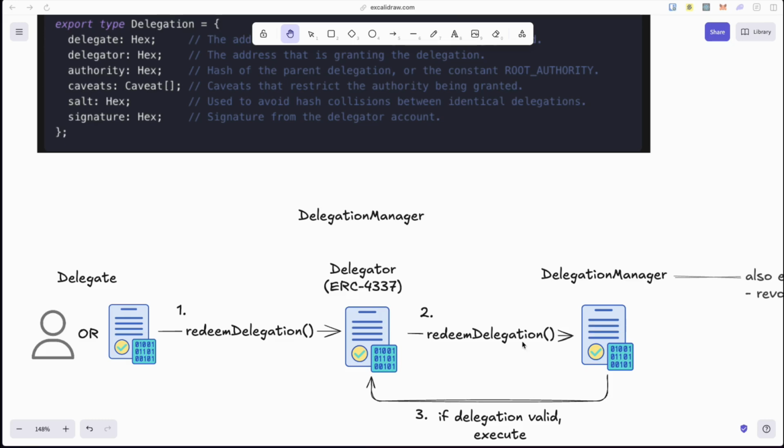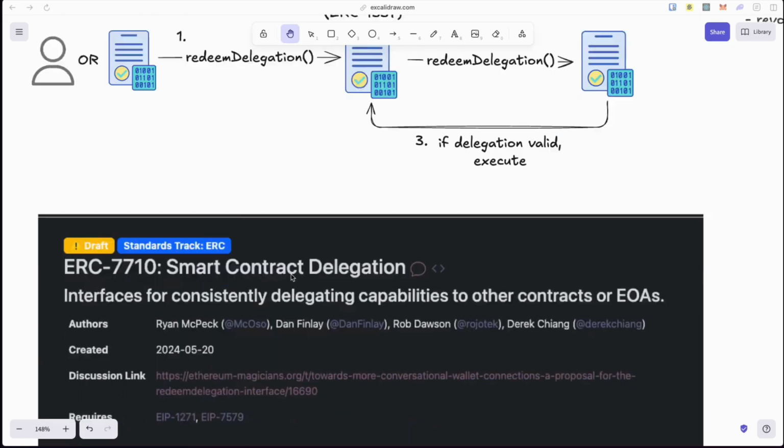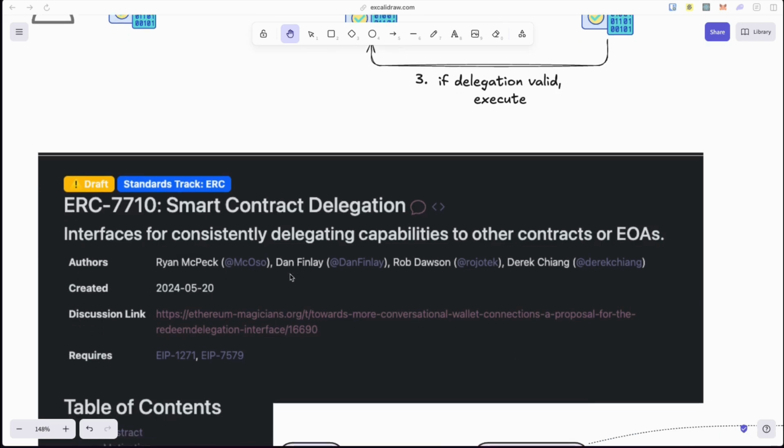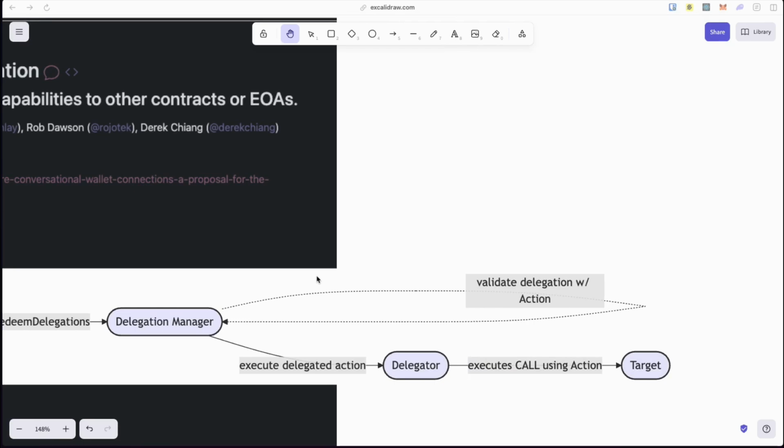In the redeem delegation of delegation manager is a check for whether the delegation is valid. If it's not, then execution will not happen. If it is, then the delegation manager calls the execute from executor method on the delegator contract. The evaluation against the caveats are also done in the redeem delegation of delegation manager. As a side note, everything to do with delegation here is in fact an implementation of ERC 7710.